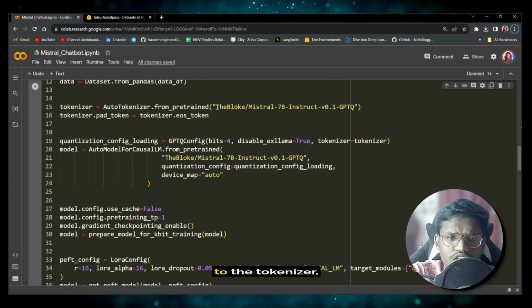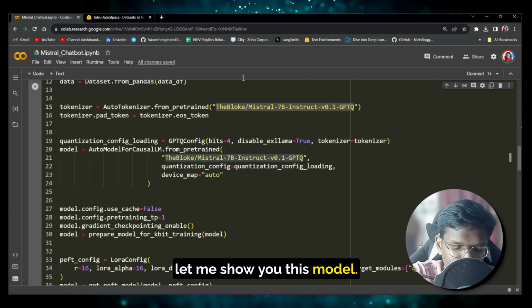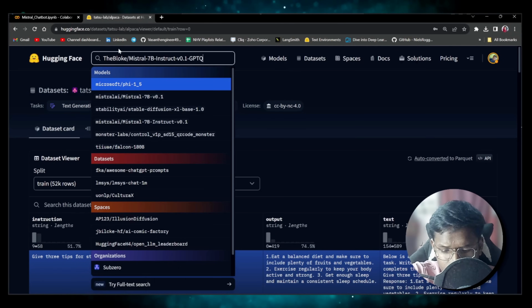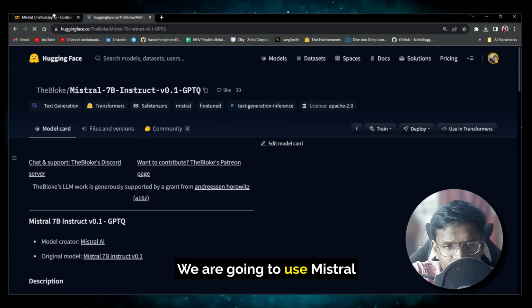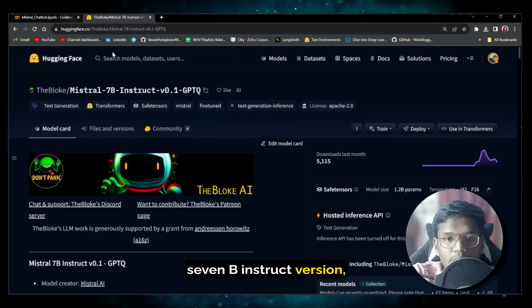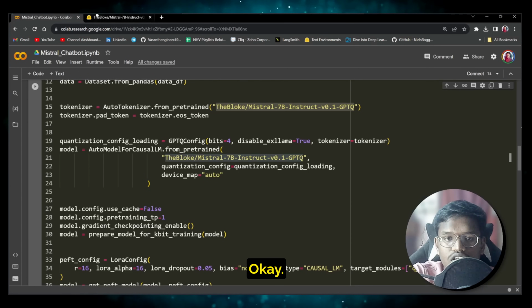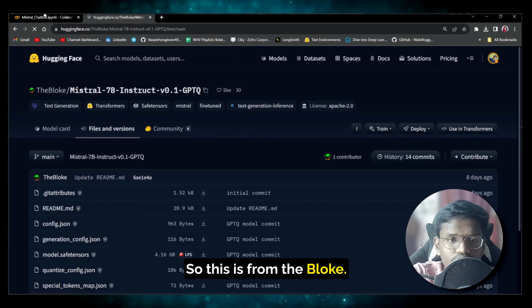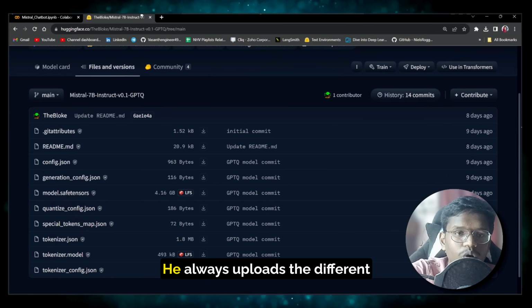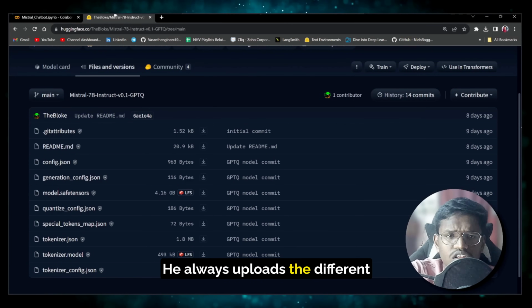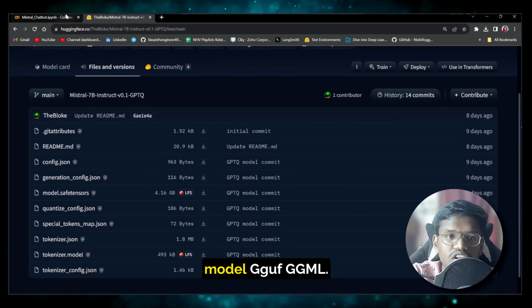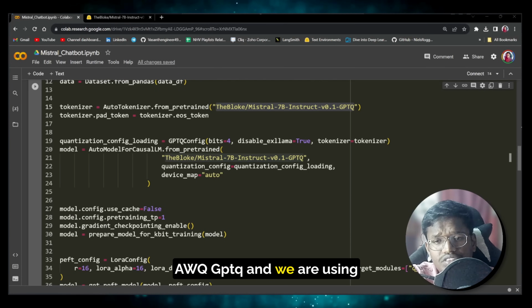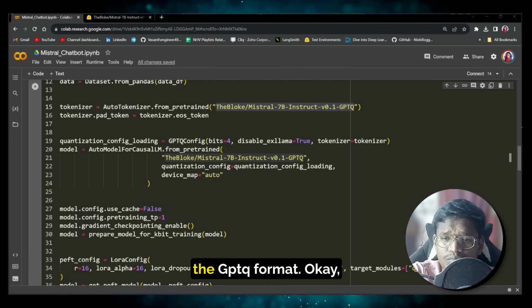Before going on to the tokenizer, let me show you the model which we are going to use. We are going to use the Mistral 7B Instruct version, but it is GPTQ quantized. This is from the blog of a person who always uploads different quantized versions of models: GGUF, GGML, AWQ, GPTQ, and we are using the GPTQ format.